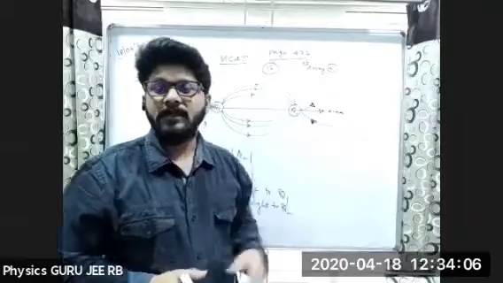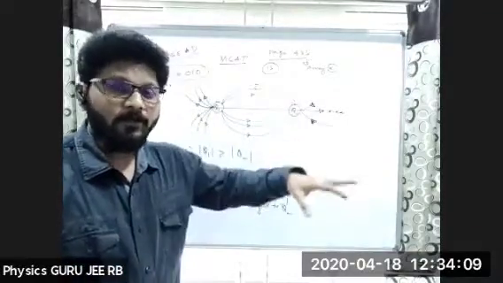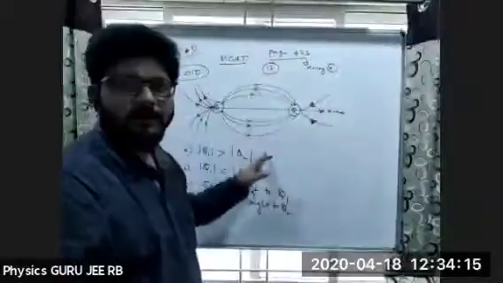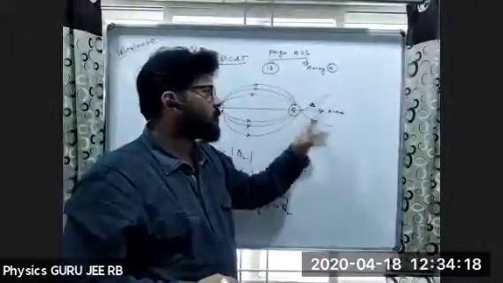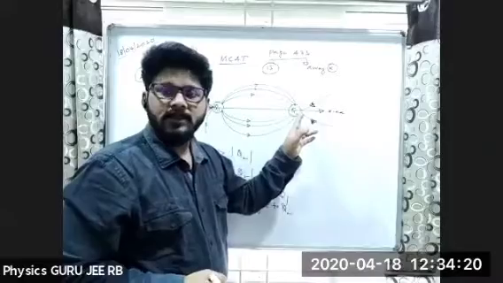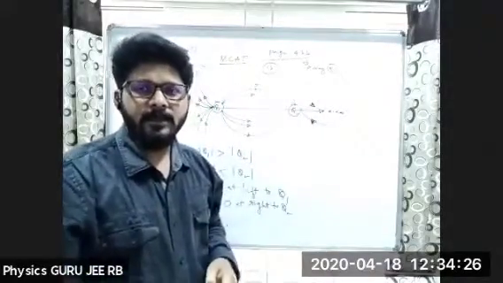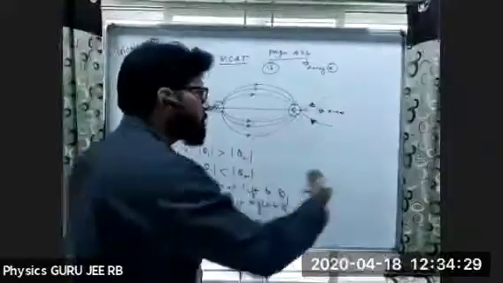In that book, two positive charges are given, but positive charges will not meet at this point. Definitely it will be negative. Here it should be towards the charge, but in that book it is given away from it. So just make the correction in that book. Fine. Okay, it's going towards.